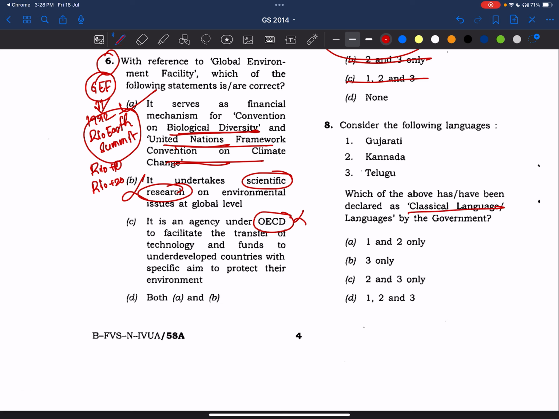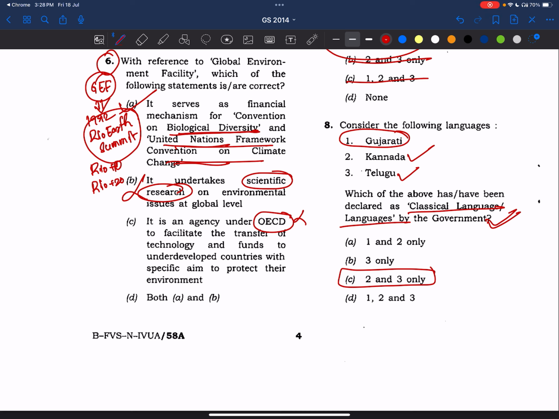Okay. Now, which of the following have been declared as classical languages by the government? Here, friends, classical languages. Recently, 5 other classical languages have been added. So definitely that will become part of our preparation for 2026. There can be a question on it, and we know at present there are 11, but earlier there were 6 classical languages, and in that Gujarati is not part of it. Kannada and Telugu are part of it. So here the answer will be 2 and 3, but recently 5 other languages have been added.